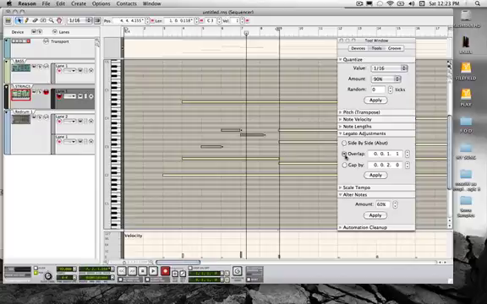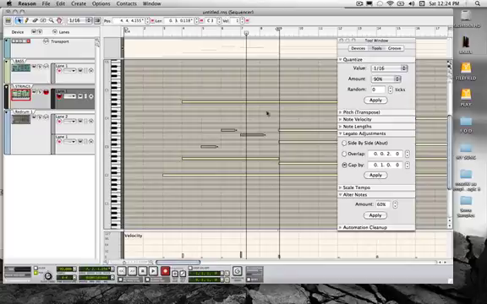Now we can also have them overlap on purpose by, let's say, 2 16 notes. Apply. Now the notes overlap a little. Or we can program a gap between the notes. Let's do that with a gap of 4 16 notes. So now we have a gap between them. This is a good way to manage MIDI data in order to achieve different types of articulations.